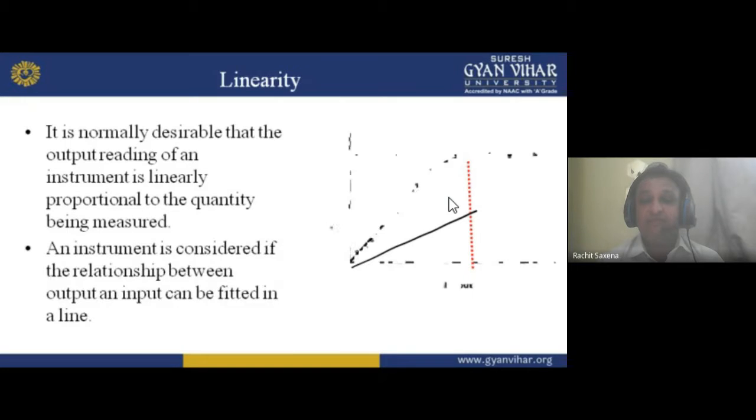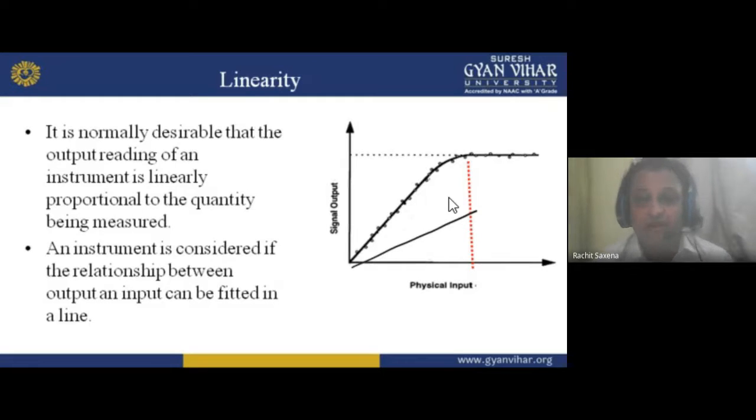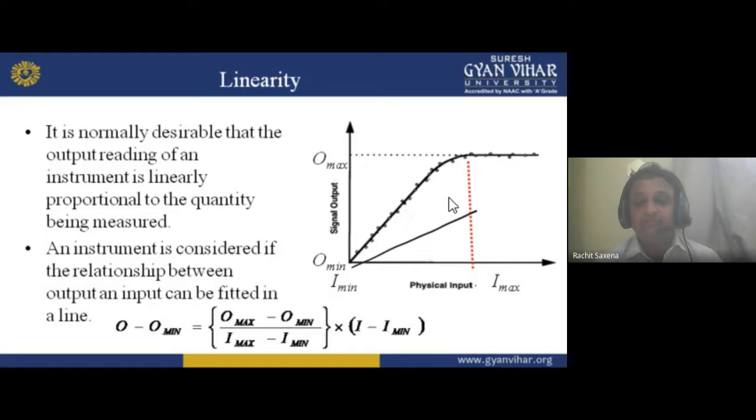Now linearity. This is the figure. How can we show this here? That is the linearity. Through linearity, we can say that V is proportional to I. So what happens if V is increasing? I is increasing. If I is increasing, V is increasing. If V is decreasing, I is also decreasing. So linearity will be there.